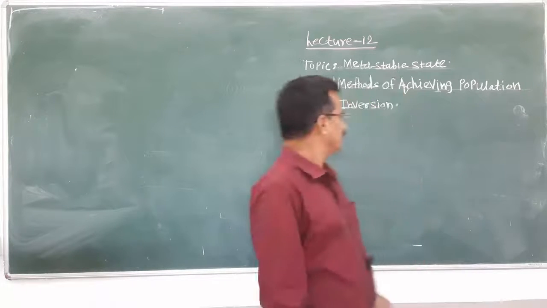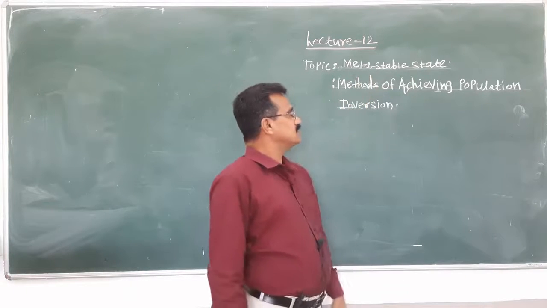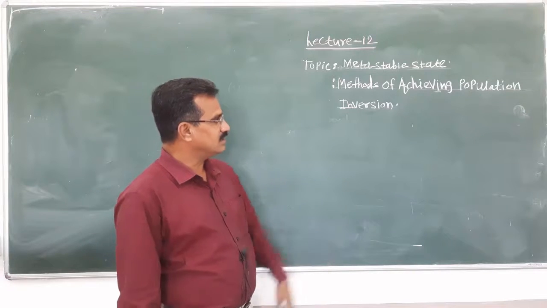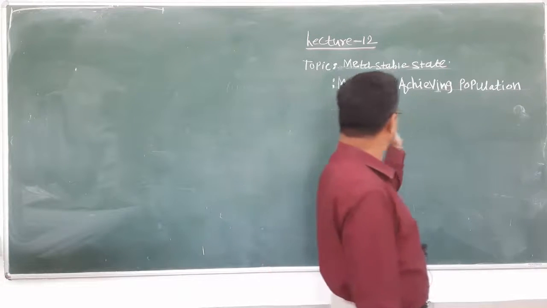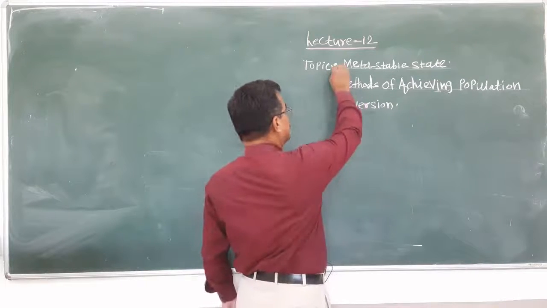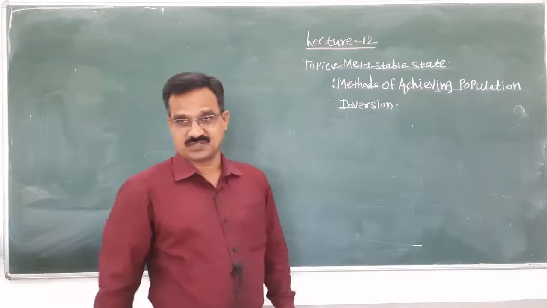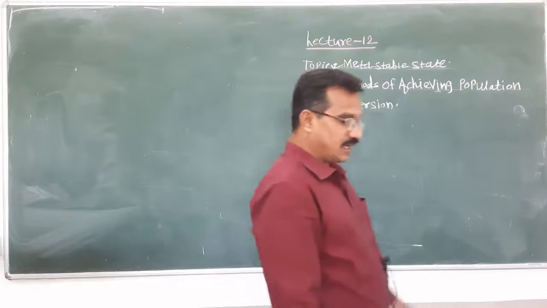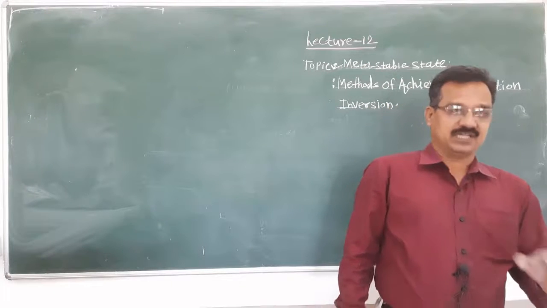Today we are going to discuss first the metastable state, and second the methods of achieving population inversion. The first point: what is meant by the metastable state?